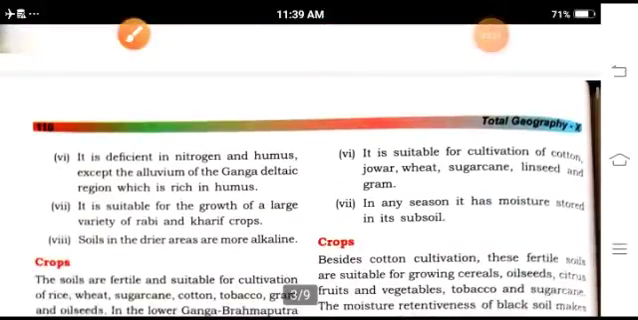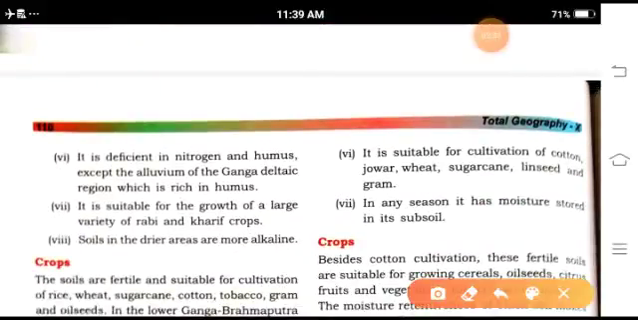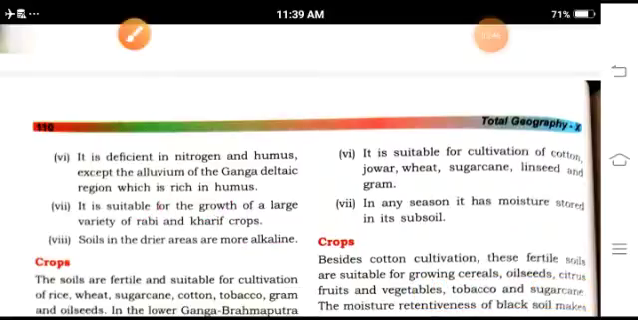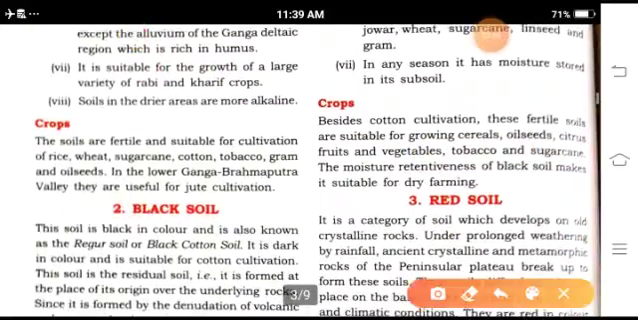Other characteristics of alluvial soil: it is deficient in nitrogen and humus. It is suitable for the growth of a variety of rabi and kharif crops. Soils in drier areas are more alkaline. Crops like jute and sugarcane, cotton, tobacco, and grams are found in alluvial soil.